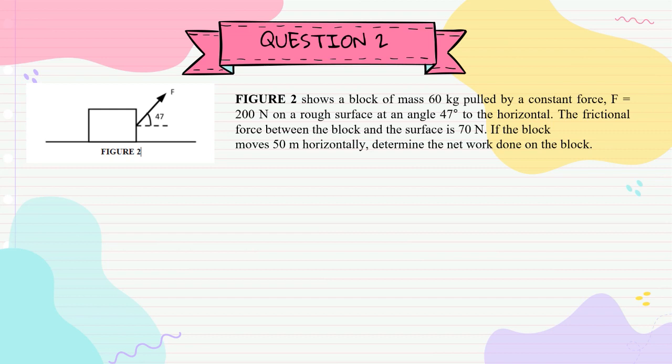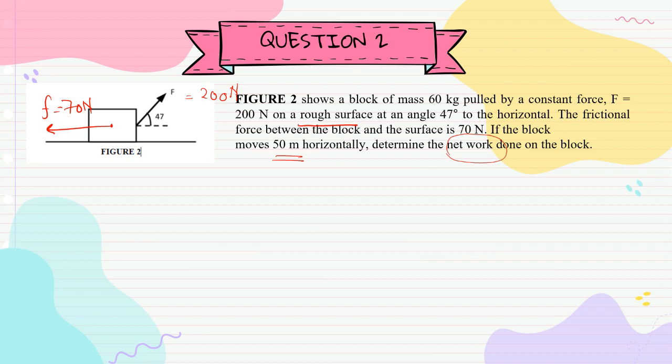But you read the question carefully. Just now, we discussed if the object is on a smooth surface, but now we discuss if the object is on a rough surface. Okay, so F is equal to 200, masih sama macam tadi. But it has the frictional force between the block and the surface is 70 Newton. So, dia ada frictional force 70 Newton. Okay, the displacement still same, 50 meter horizontally, and you need to calculate the net work done.